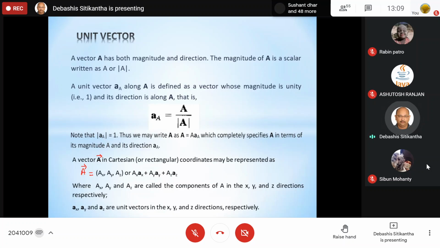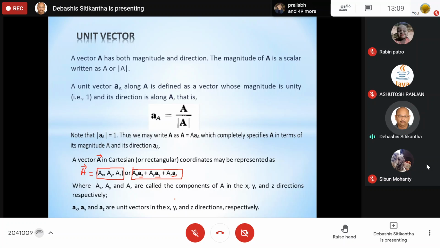Either in brackets you write all the components along the x-axis, y-axis, and z-axis, or you can simply write it as Ax a x cap plus Ay a y cap plus Az a z cap. So in place of i, j, k, from now onwards we will make use of these symbols a x cap, a y cap, and a z cap. Remember, these are vectors, whereas these capital Ax, Ay, and Az are scalar quantities.